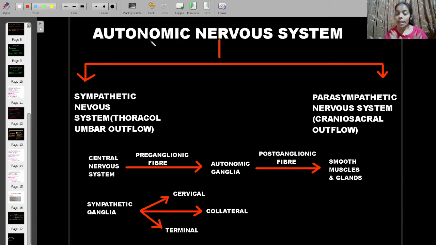Okay? Coming to the visceral organs. Suppose I am eating something. After I put it inside my mouth, I will swallow. After swallowing, what will happen to the food? It will go down through the esophagus and reach the stomach. Now, when it is passing through the esophagus, do I have any control over that movement? That okay, up to this much the food will pass, then I'll stop the passage of food. Again, after some time, if I wish, the food will go down. Suppose my stomach is overloaded.